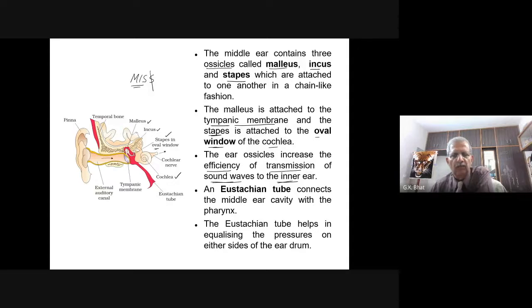There is a tube now, called the Eustachian tube. The Eustachian tube connects the middle ear cavity with the pharynx. Look here, this is the middle ear, and there's a cavity here. This cavity is connected with the pharynx by the Eustachian tube. Why is it connected? The Eustachian tube helps in equalizing the pressures on either side of the eardrum.